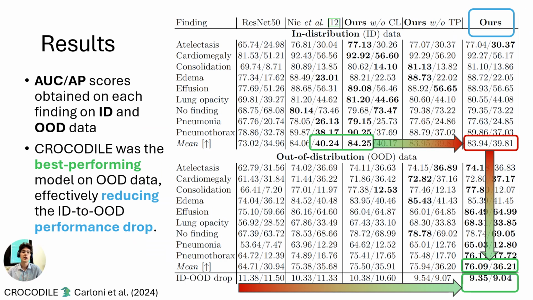Coming to the results, we can see that the double branch nature of the system, the contrastive loss terms and the injection of prior knowledge led our model to perform best on the out of distribution data, leading to the lowest drop in performance, passing from in distribution to out of distribution data.